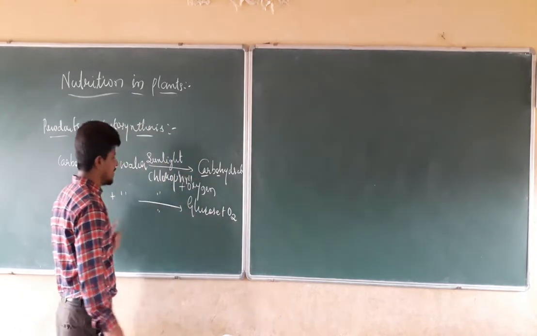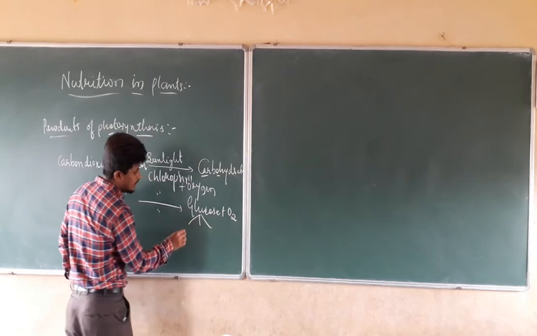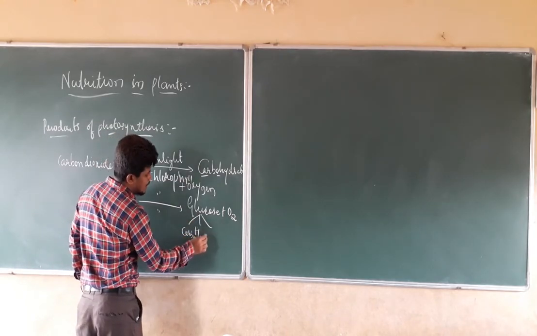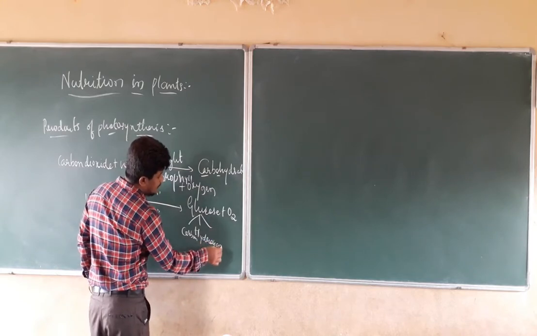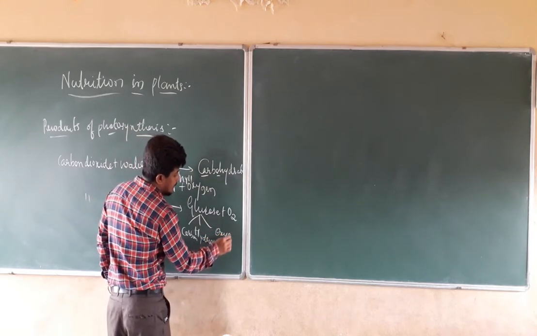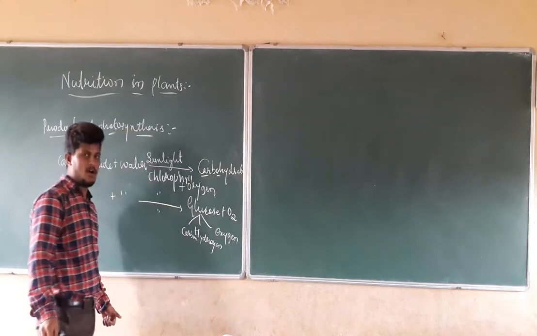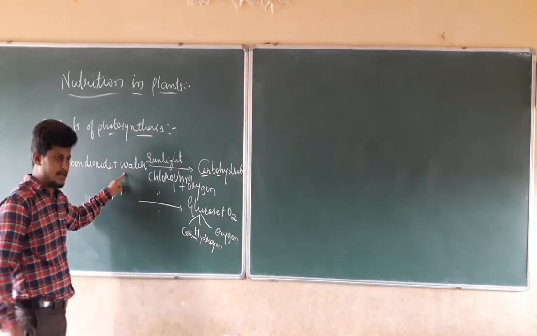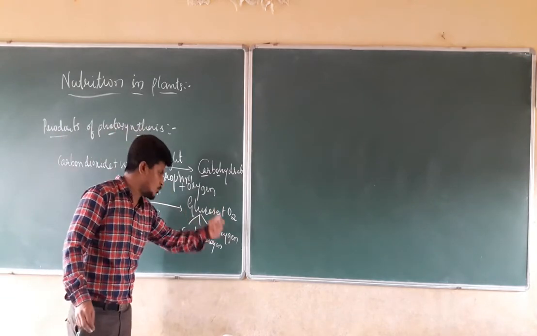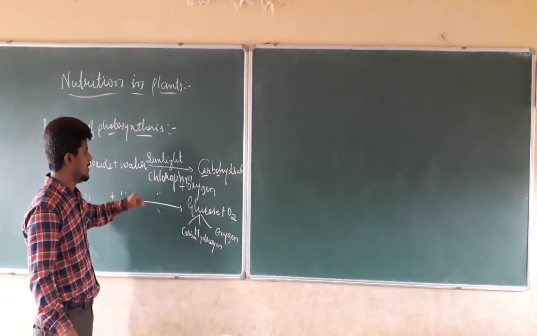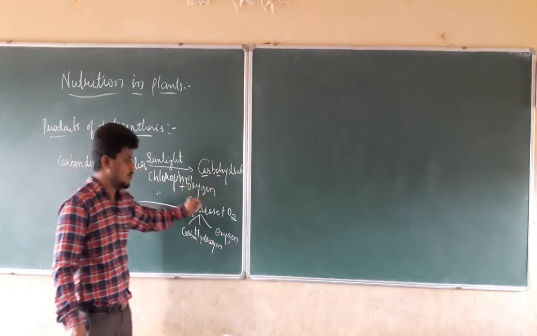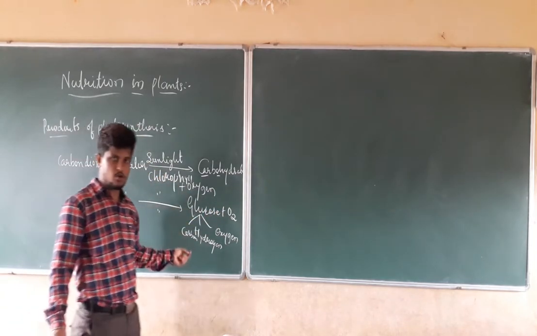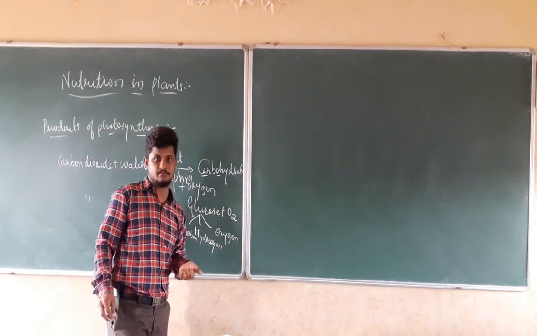Glucose is made up of carbon, hydrogen and oxygen, which are present in the carbon dioxide as well as water. They are going to break down and merge together in the presence of the sunlight. So the ultimate product of this photosynthesis is glucose along with oxygen.